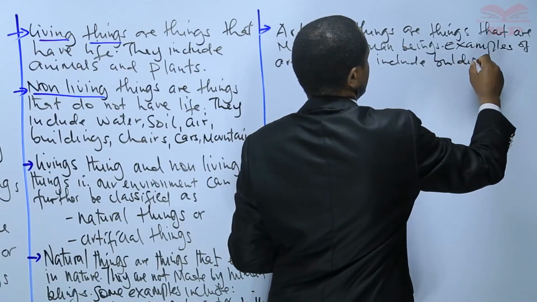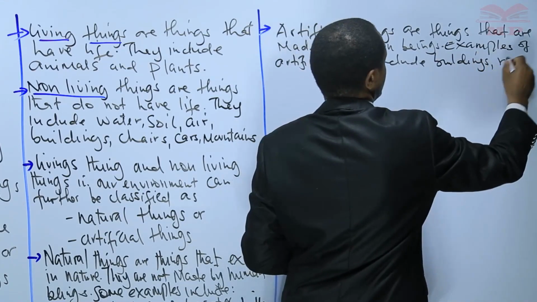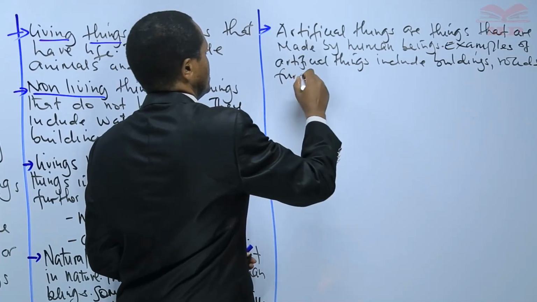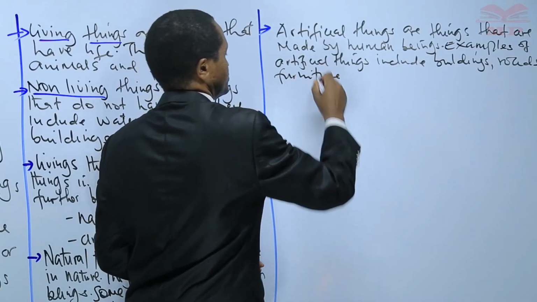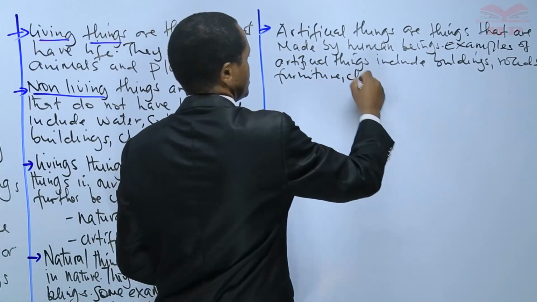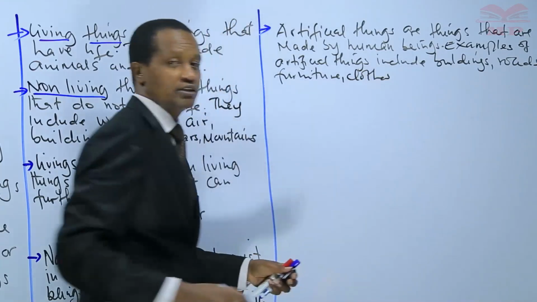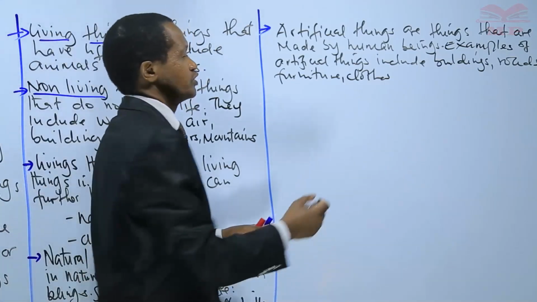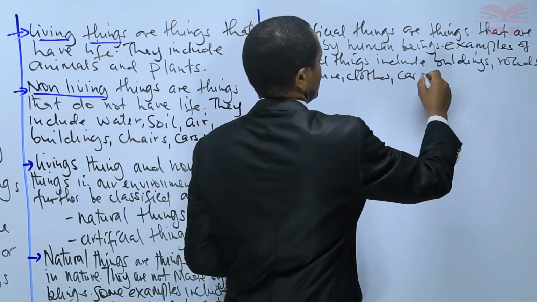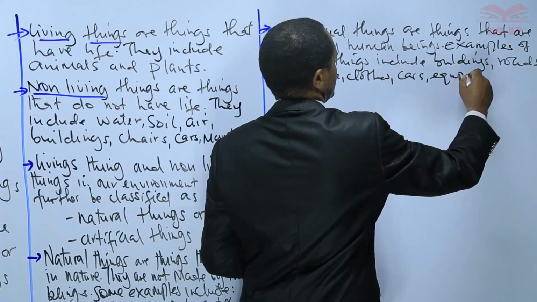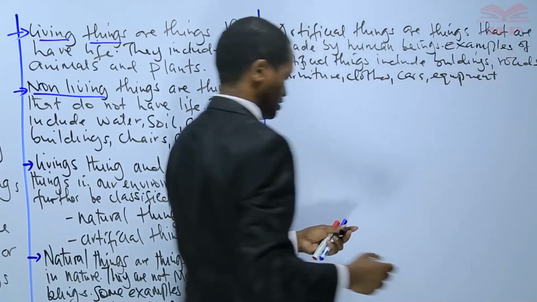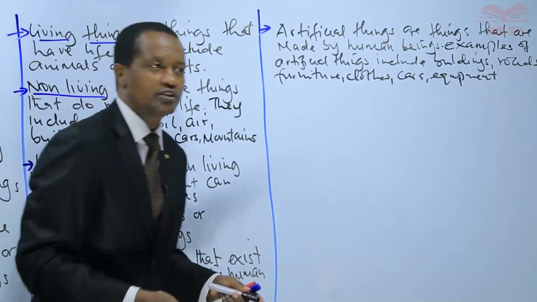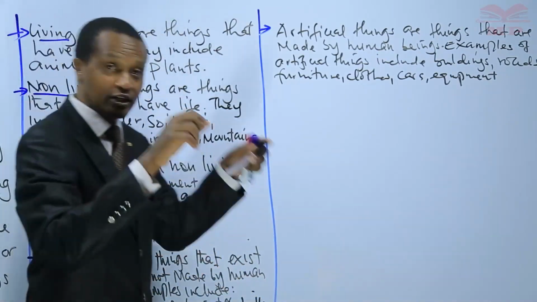Buildings are made by human beings. Roads are made by human beings. Furniture is made by human beings. Clothes are made by human beings. We have equipment, motor vehicles, cars, computers, refrigerators, televisions, all those mobile phones.